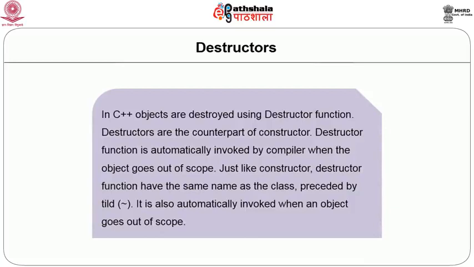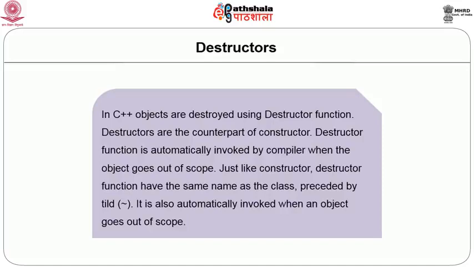It is special because its name is the same as that of the class, but it is preceded by a tilde sign to differentiate it from the constructor. It is also automatically invoked when the object goes out of scope. As the constructor is automatically invoked at the time of creation, the destructor will be automatically invoked at the time of destruction of the object.